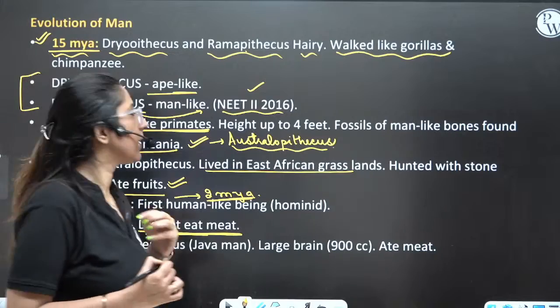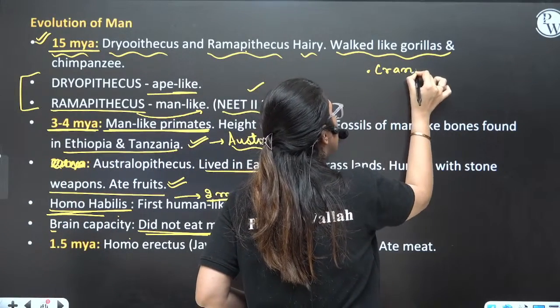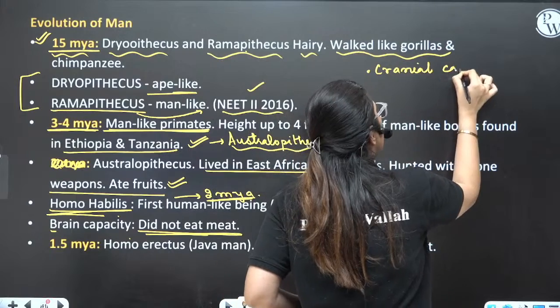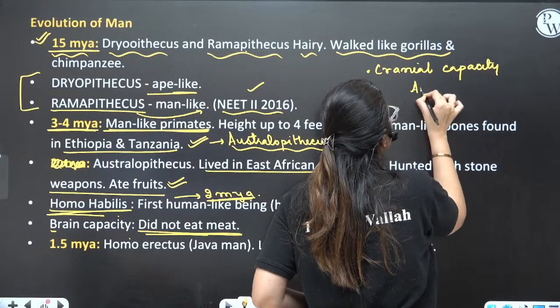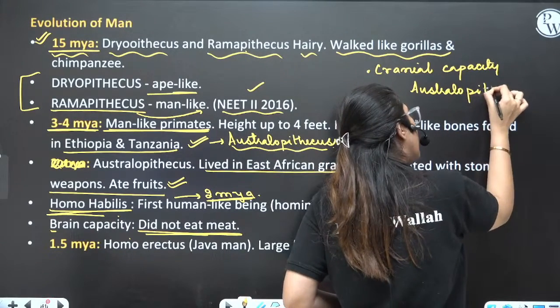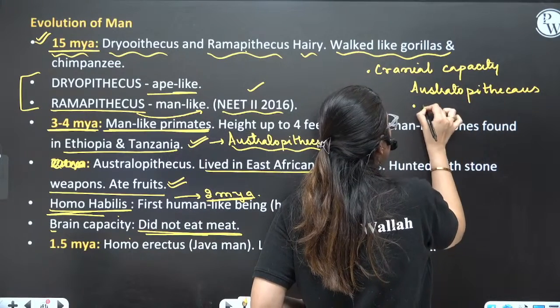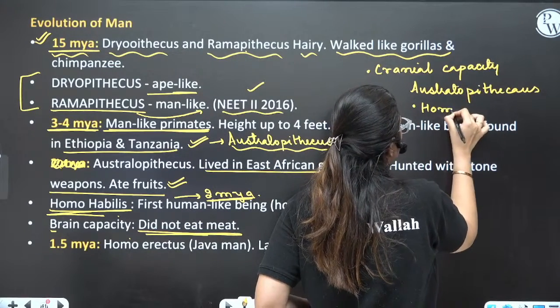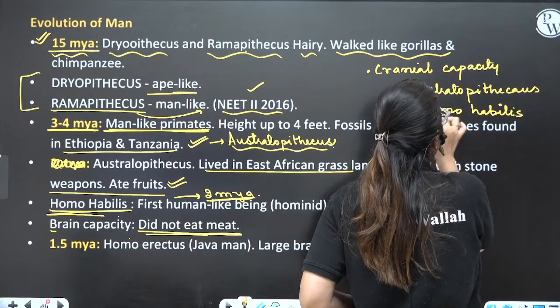Can you tell me what is the cranial capacity of Australopithecus and Homo habilis? Come on, write down. Very important.